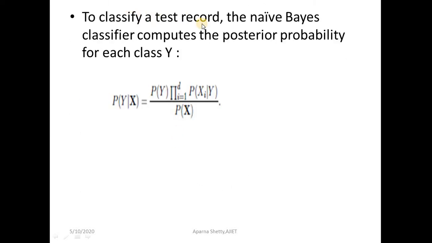To classify a record, the naive-Bayes classifier computes the posterior probability for each class y, which is equal to P of y times the product, for i equal to 1 to d, of P of xi given y, divided by P of x. So in order to classify the test record, the naive-Bayes classifier computes the posterior probability for each class y. You have to use this formula when the attributes are independent.